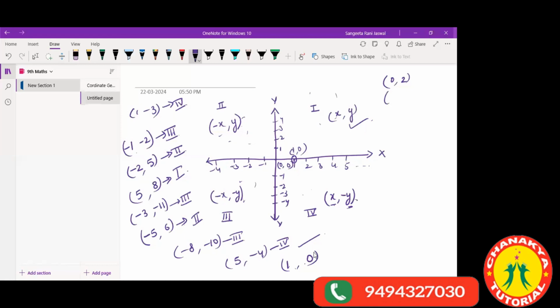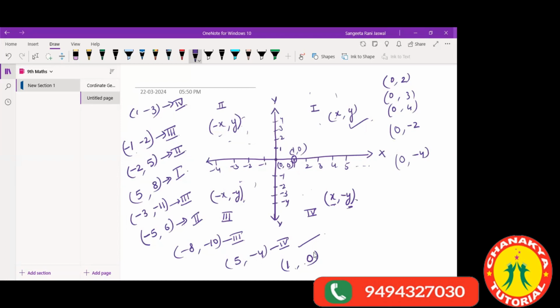All those points which have x as 0, whatever number y is, 3, 4, 5, if you have x as 0, those points are lying on the y-axis. Even if you have -2, -4, all are lying on the y-axis, because x is 0. Is that understood, children? Yes, ma'am.